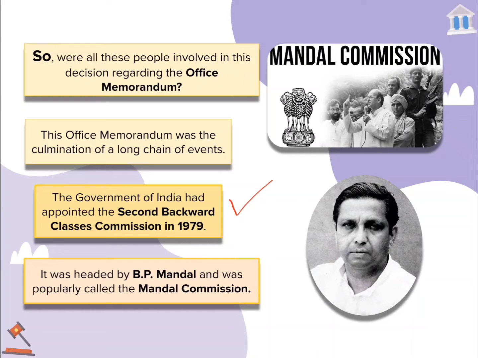That doesn't mean the government decided to formulate that order in the same year. They had already planned and already set up certain committees to study how we can formulate such an order.